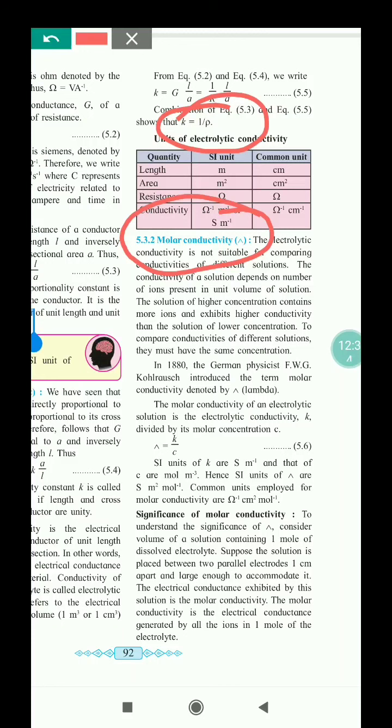Suppose the solution is placed between two parallel electrodes 1 centimeter apart from each other, large enough to accommodate it. The electrical conductance exhibited by this solution is the molar conductivity, which is the electrical conductance generated by all the ions in 1 mole of the electrolyte.